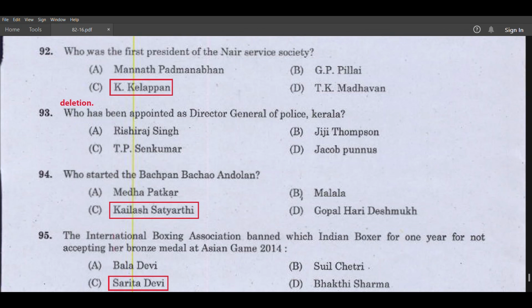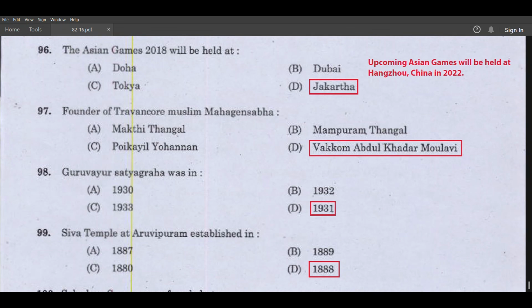Sarita Devi. The Asian Games 2018 held at Jakarta. Upcoming Asian Games will be held at China in 2022.